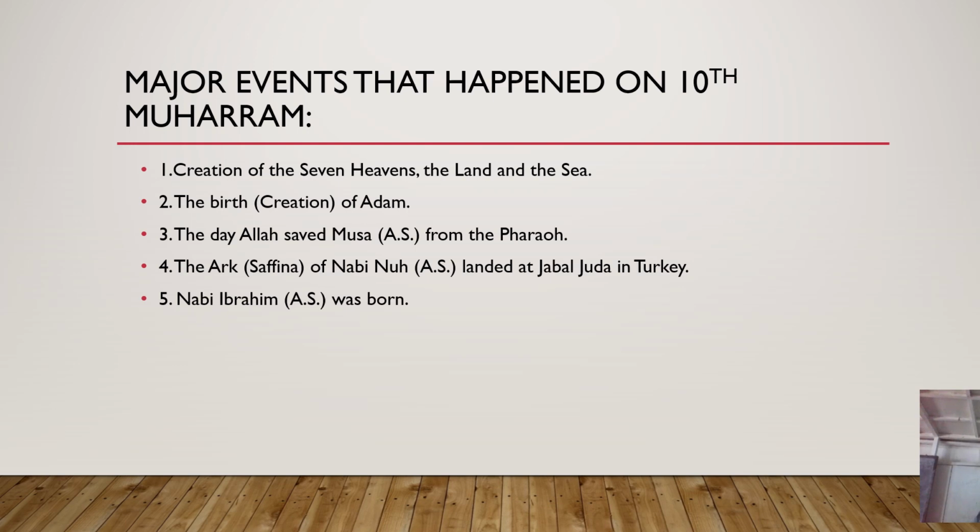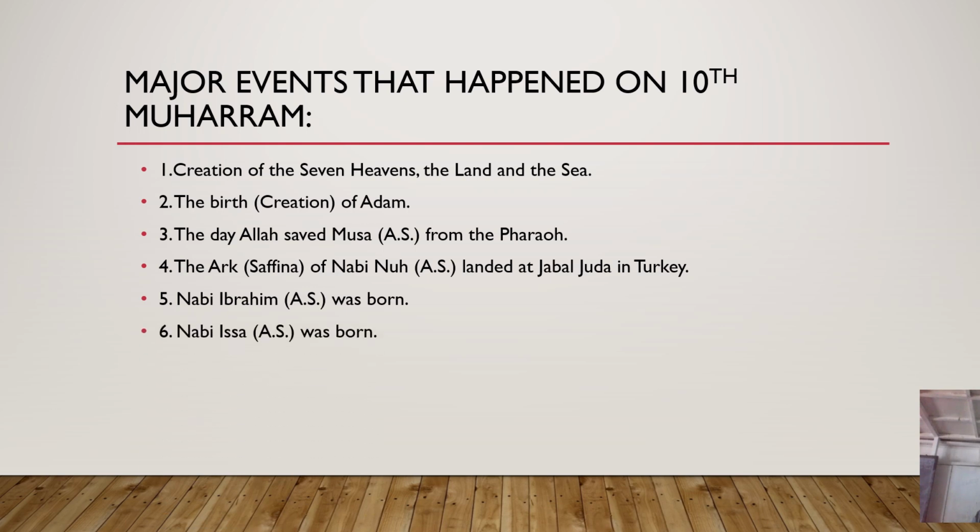The fourth event is that the Ark of Nabi Nuh, famously known as Safinatul Najash, landed at Jabal Judah in Turkey. On 10th Muharram, after floating on top of the water for 150 days with his followers, Nabi Nuh alayhi salam was made by Allah to land at Jabal Judah in Turkey.